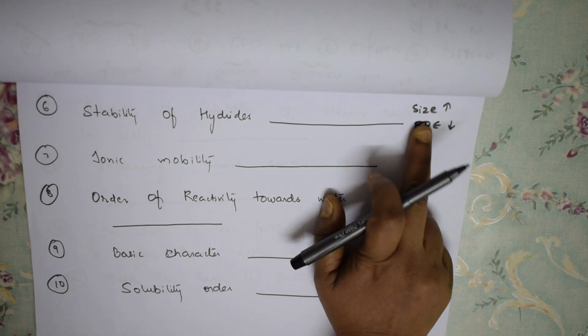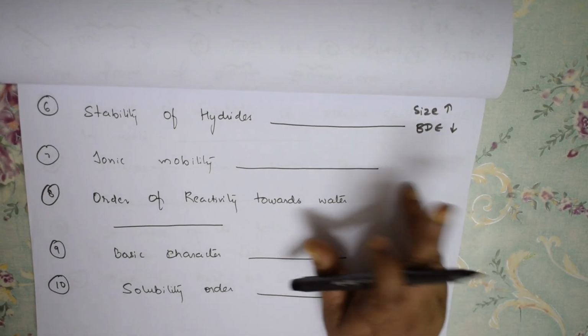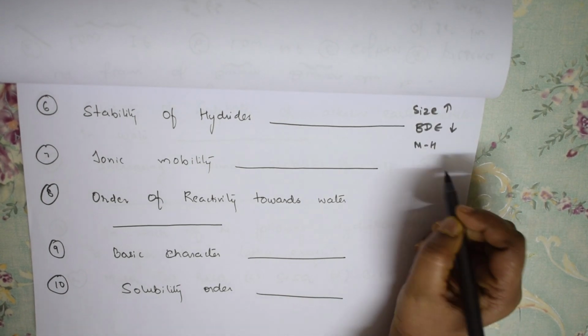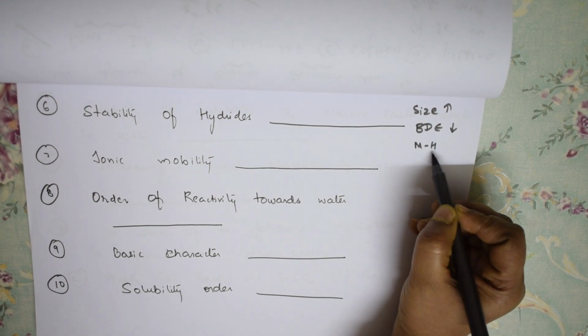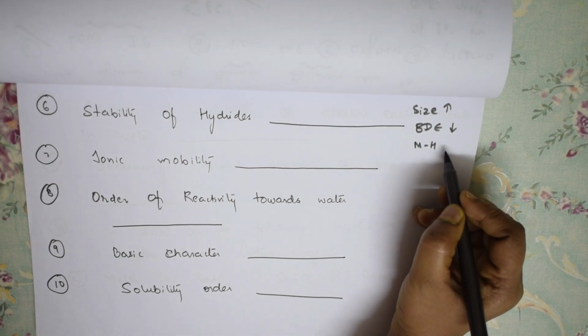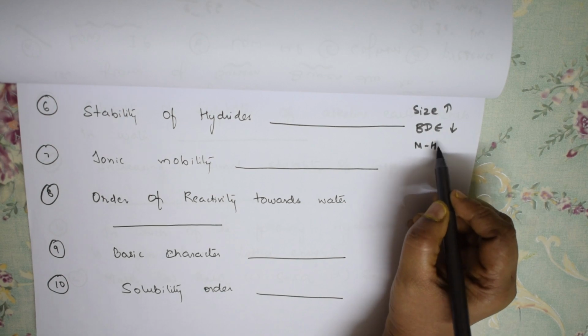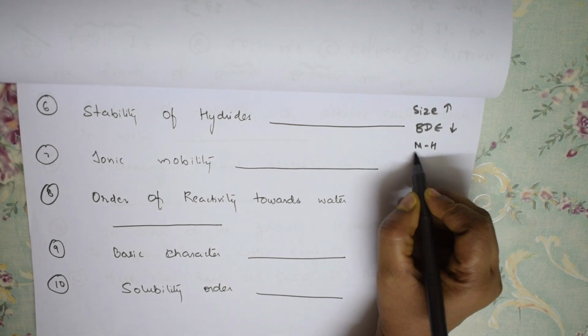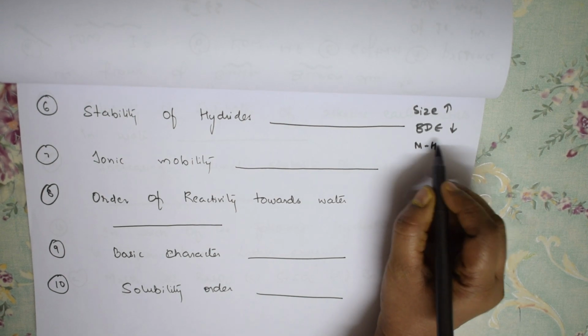If I have a metal hydrogen bond like this and the size is increasing, I can easily remove this hydrogen. But remember, stability decreases down the group, because it is easy for me to remove this.